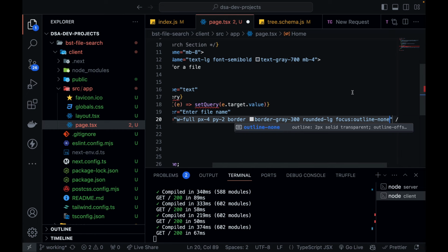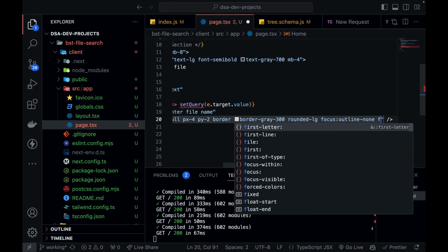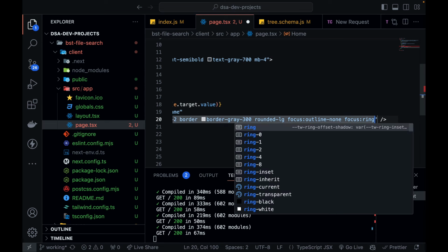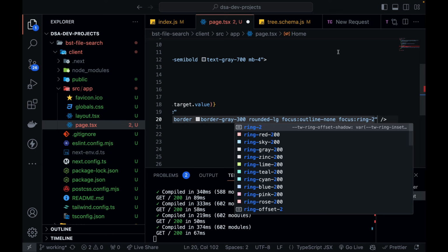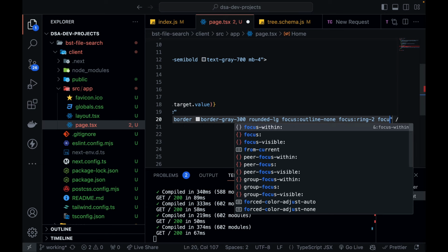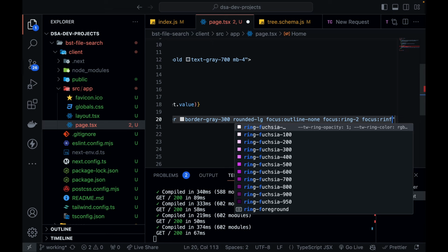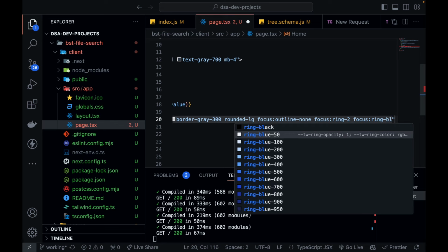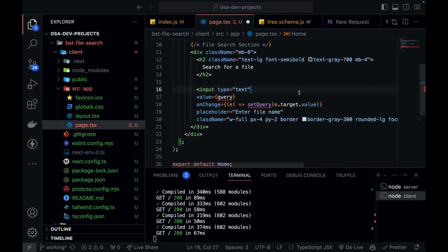So let's make it none, and focus you are going to see just in a few minutes whatever I'm doing right now. Focus should be like this, focus ring 2, and focus ring, I think let's give it some color. I think blue will look good. Ring blue 400. Okay, so over here now I have defined my input field.